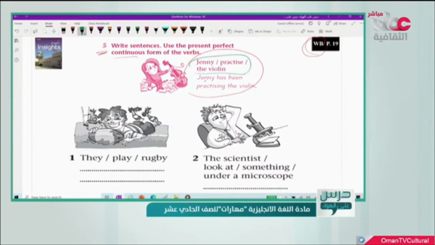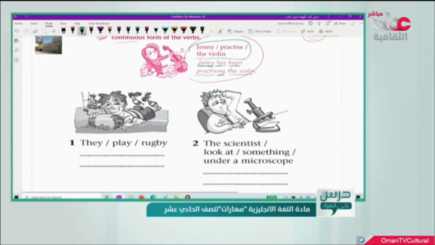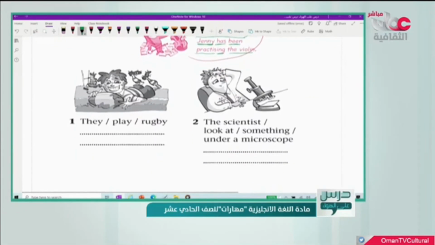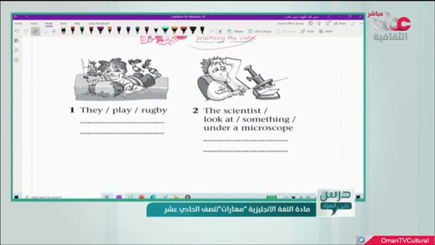So here we have the subject Jenny, because she, so we wrote has, and we add been, then we have practice, and we add ing, then the complement of the sentence. Okay, let's start with number 1. They and play rugby. Okay, so let's write it here. They have or has?